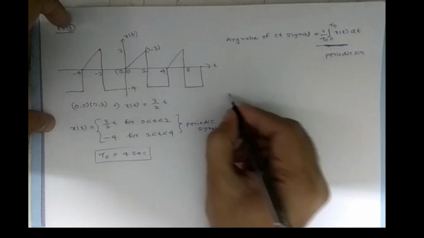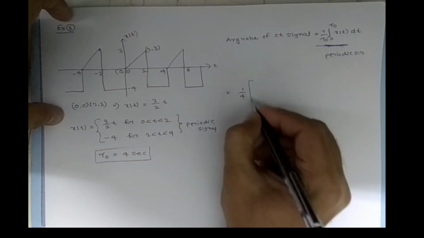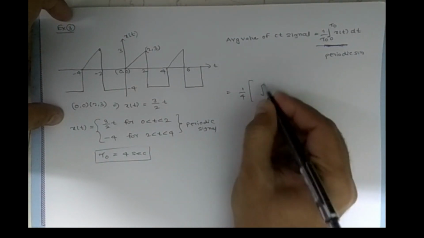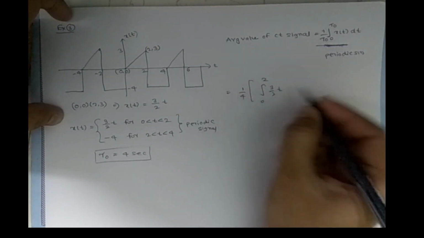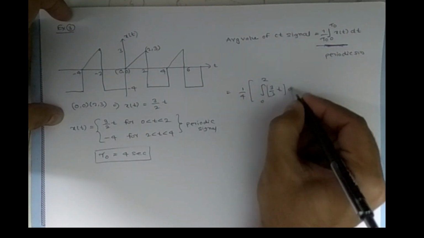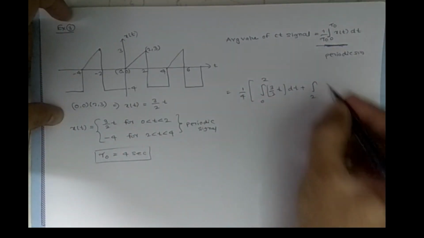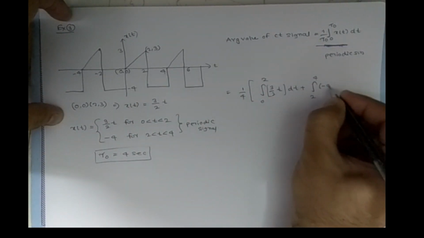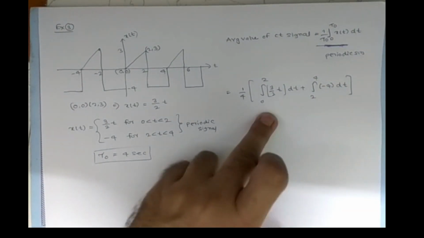So let us solve this one. 1 by 4, integral 0 to 2 of 3 by 2 t dt, plus integral 2 to 4 of minus 4 dt. Only one cycle we need to cover, that's it.